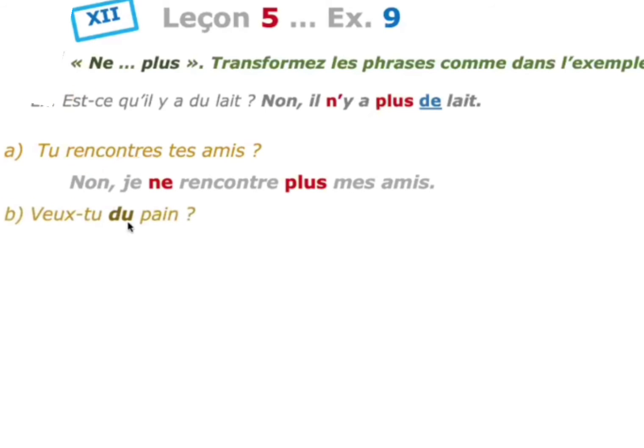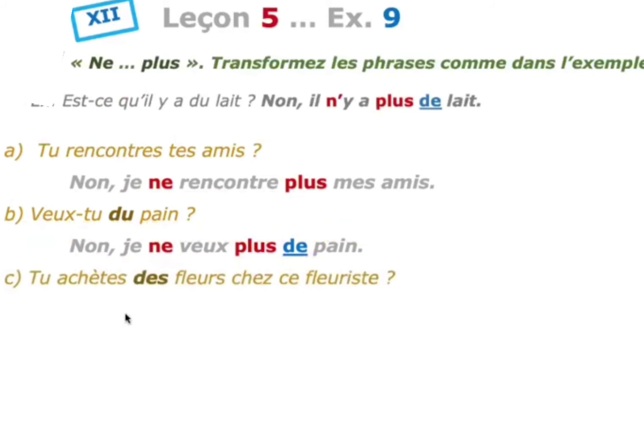Second one, voulez-vous du pain? So see here you are having du. So pay attention that in negative it becomes de. So, do you want any bread? No, je ne veux plus de pain. So, no, I don't want any more bread. So, remember that the article du is changed to de.